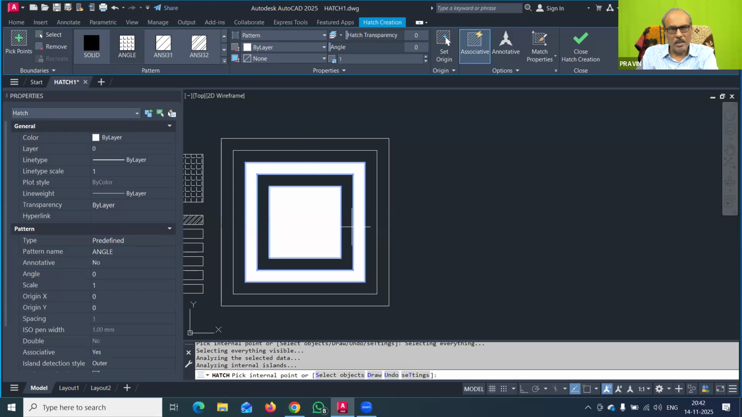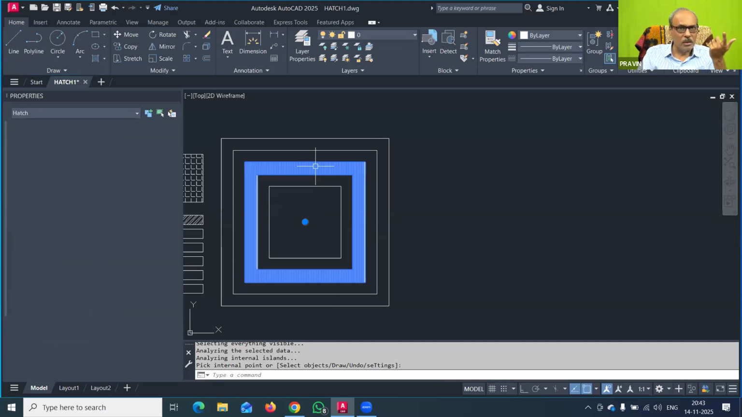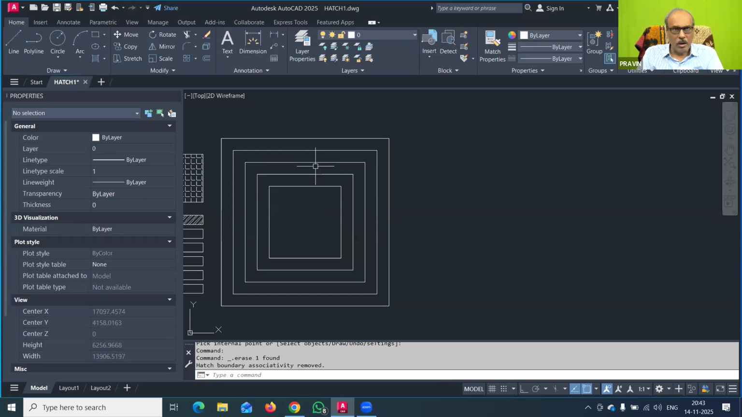Now you can see that the inside portion was not provided with the hatch. That is the important thing: pick point gives you only the enclosed area which is within the boundary. But when we select the object, whatever boundary may be there, the select object boundary will also get selected. This is an important thing you have to remember with this hatch pattern.